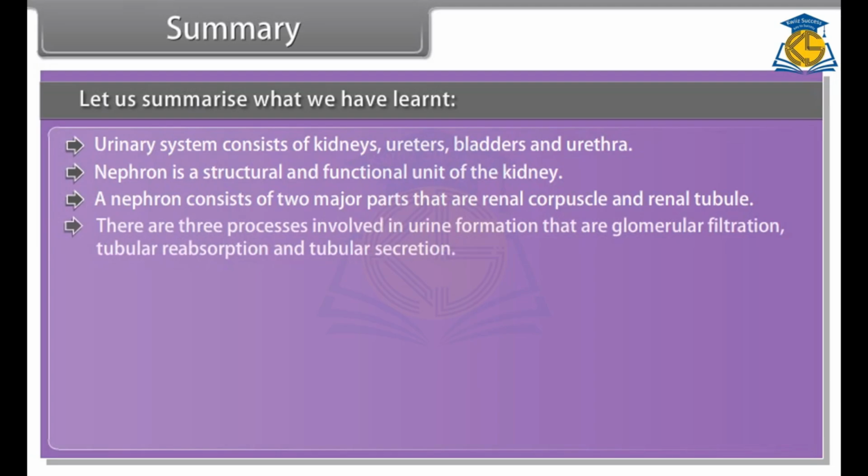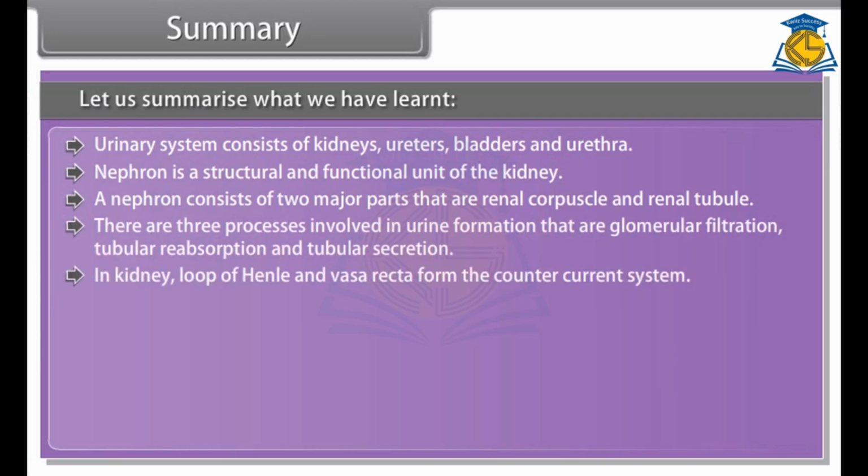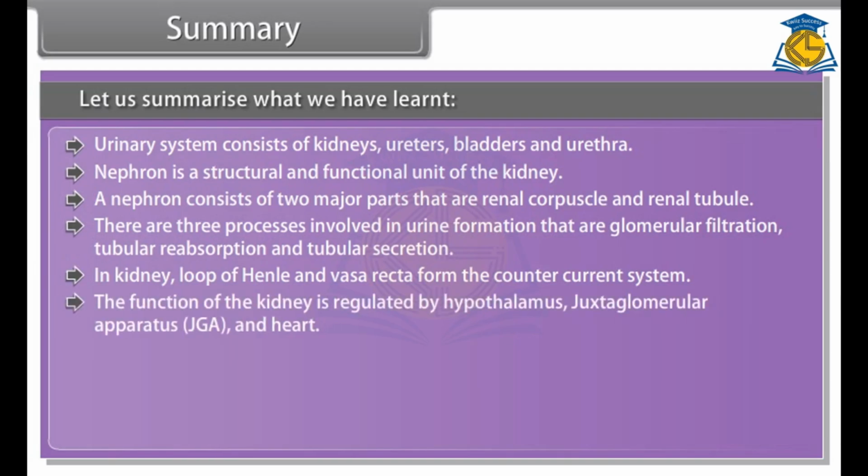There are 3 processes involved in urine formation, that are glomerular filtration, tubular reabsorption and tubular secretion. In the kidney, the loop of Henle and vasa recta form the counter current system. The function of the kidney is regulated by the hypothalamus, juxtaglomerular apparatus and heart.